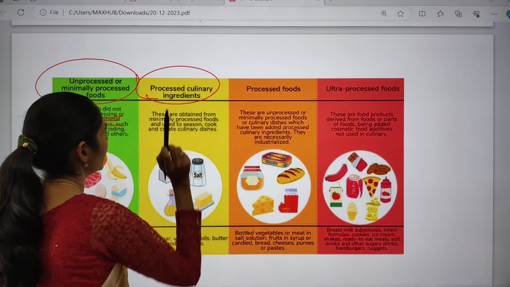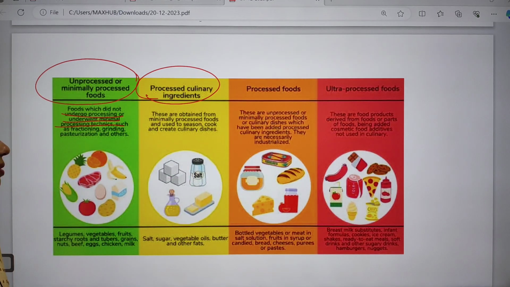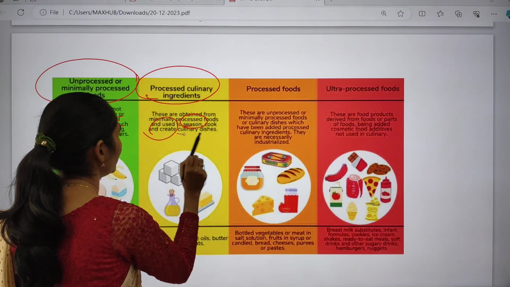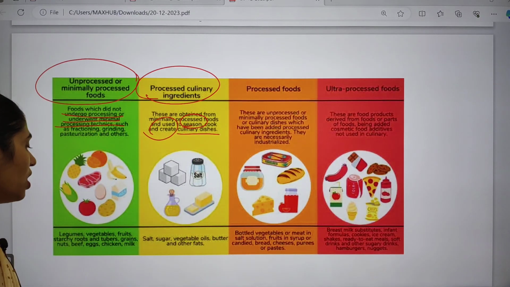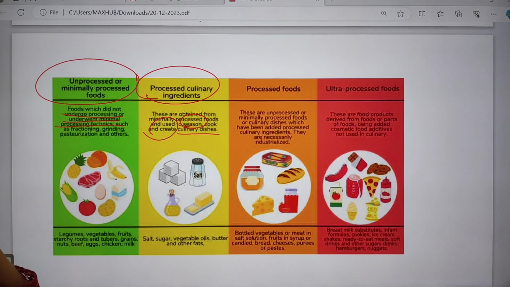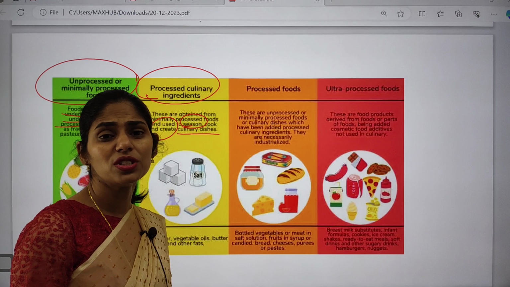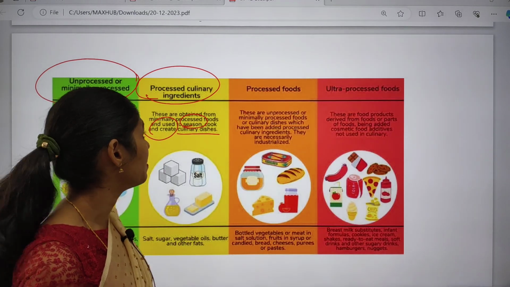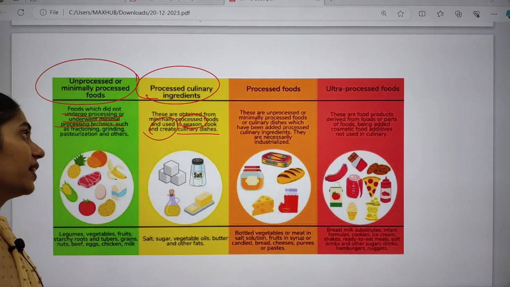Processed culinary ingredients are obtained from minimally processed foods and are used to season, cook and create culinary dishes. For example, we can use salted butter that is available in the supermarkets, right? And vegetable oils, butter and other fats. All these come under processed culinary ingredients.